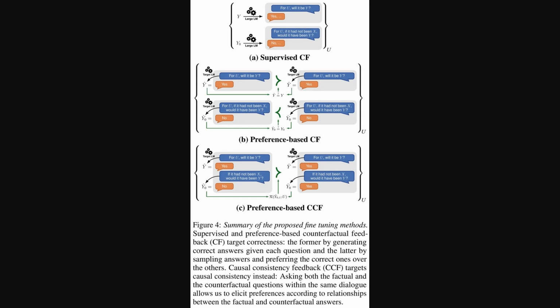So, to tackle that consistency problem we just talked about, this figure lays out the different fine-tuning methods the researchers explored. It shows standard supervised and preference-based approaches using counterfactual feedback, but the key innovation is the third one, preference-based causal consistency feedback, or CCF. This method directly addresses consistency by using paired factual and counterfactual questions in the same dialogue, explicitly training the model to align those answers causally.